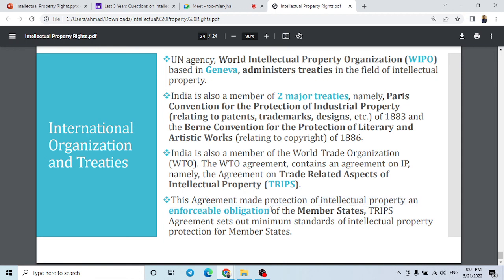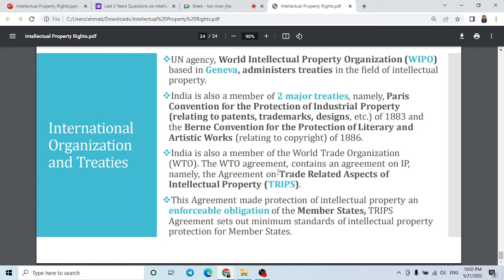Whoever has signed this TRIPS, this agreement is an enforceable obligation on the member states of the World Trade Organization. And there are some minimum standards of intellectual property for the member states. So the World Trade Organization through this agreement has some minimum criteria, and there are some enforceable obligations too.